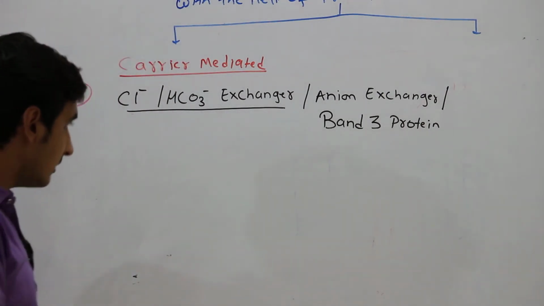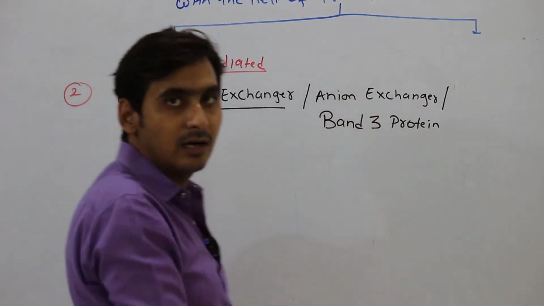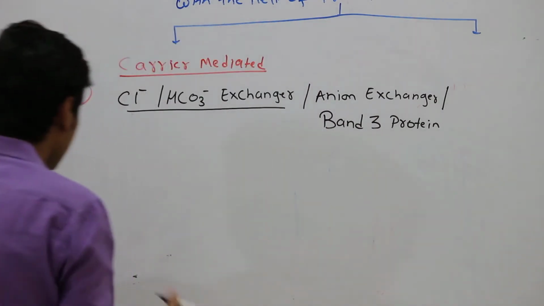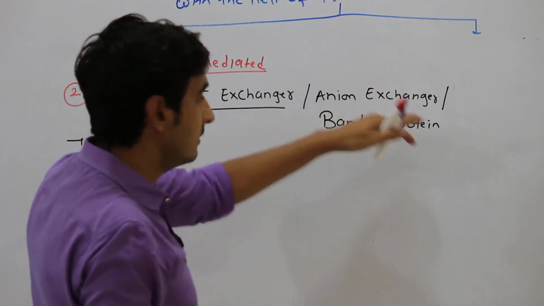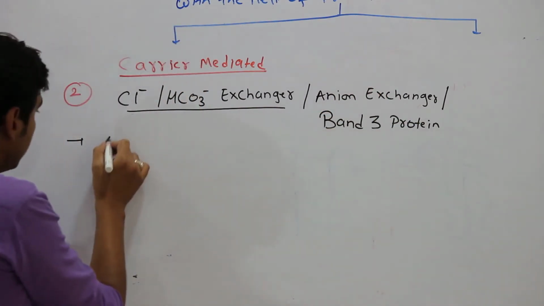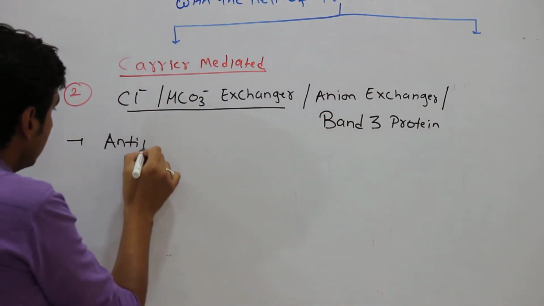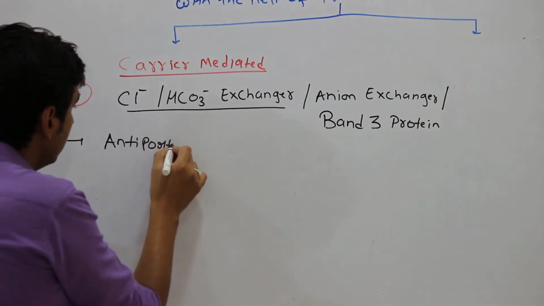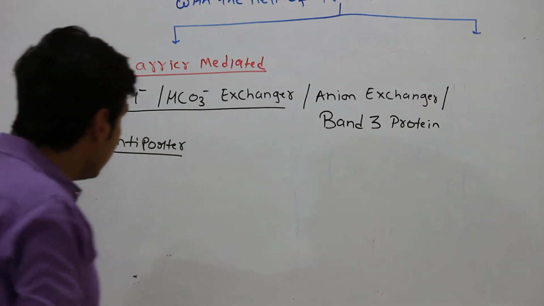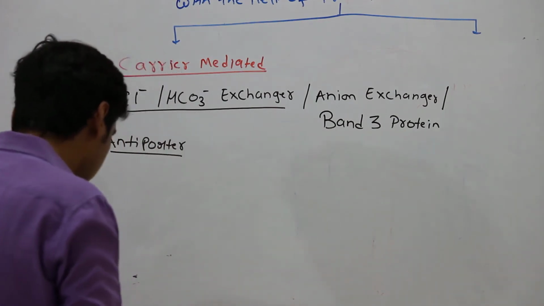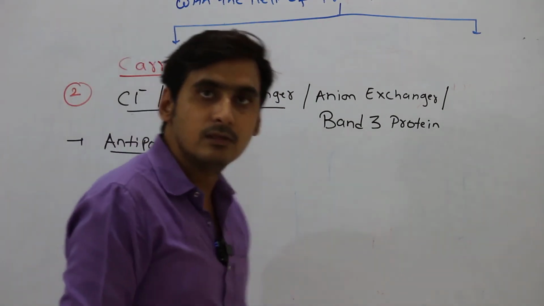As the name suggests, it allows the exchange of anions, so it's an antiporter transport. And since it's a carrier, it will always be a transmembrane protein.